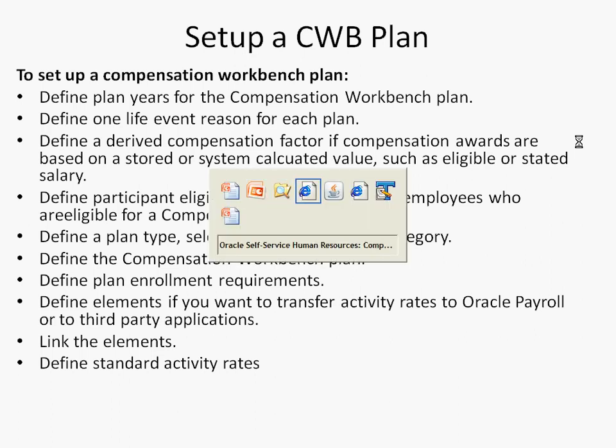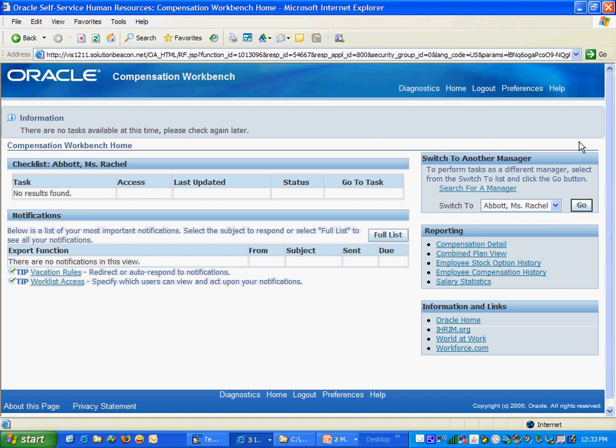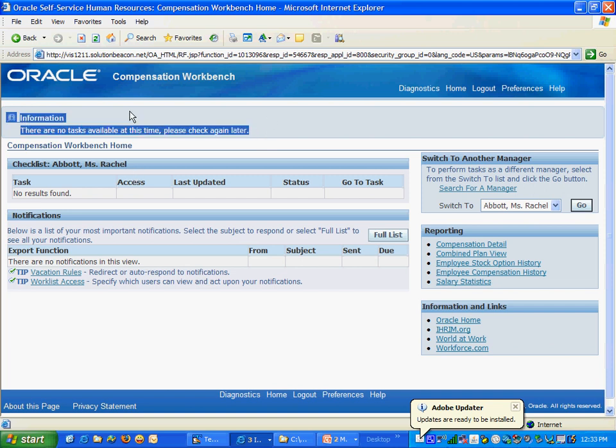Next, I'm going to take you to a demo of the compensation workbench as it looks to a line manager. This is the compensation workbench feature which is available in release 12 under the manager self-service as a seeded functionality. You'll see all the important tasks which are assigned to you here. Right now there are no tasks available, so it doesn't show anything here in the information, and all these things can be personalized and customized.